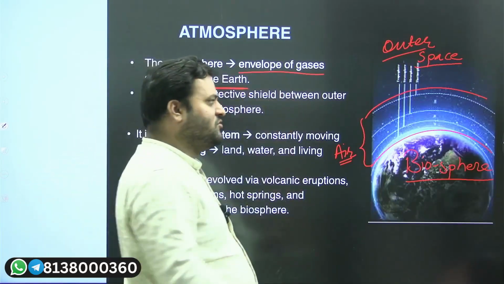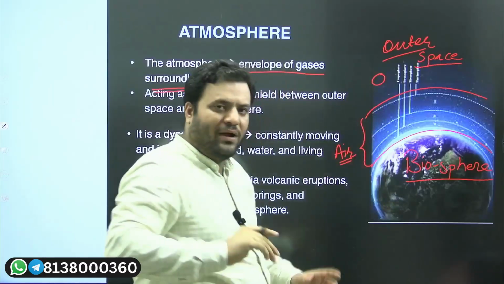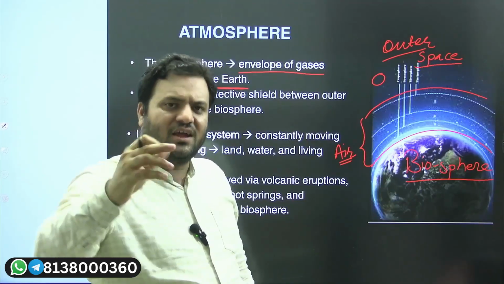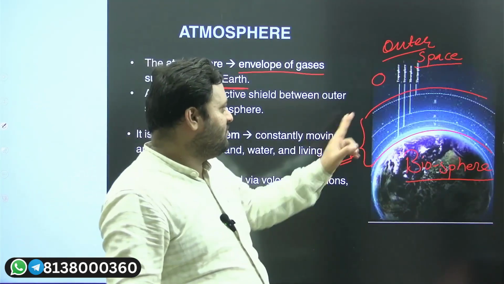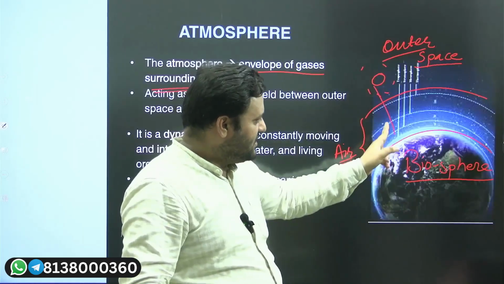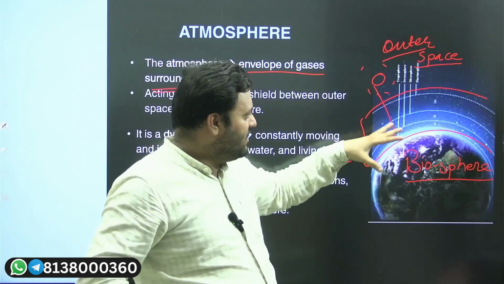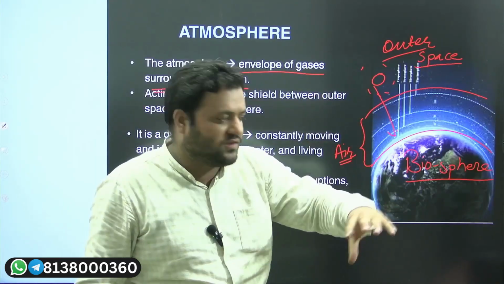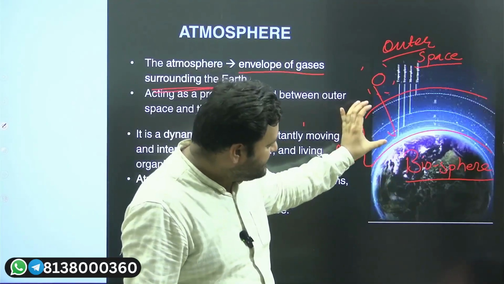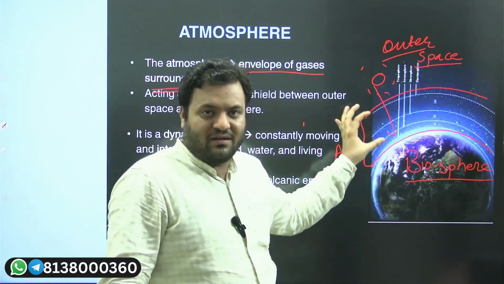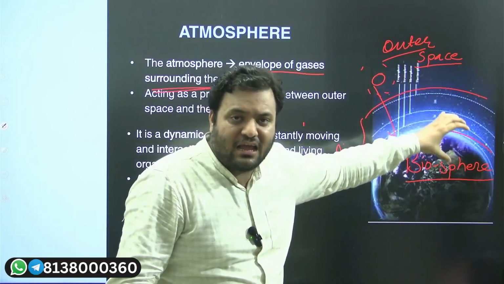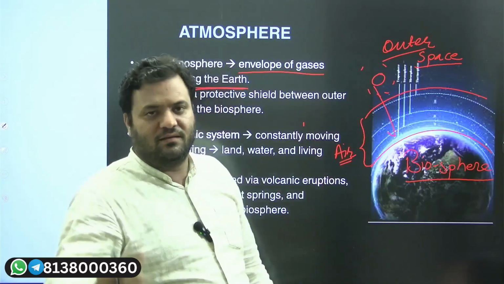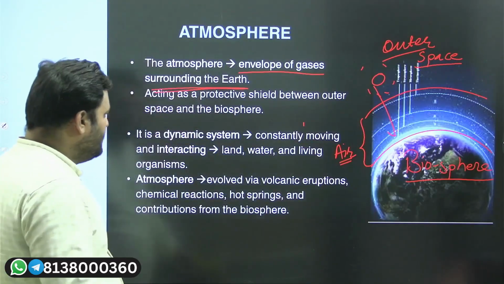We have one outer space threat, that is the meteoroids. You might have seen a shooting star in the sky. You'll get to know the reason for the shooting star. But I would like to say that when a meteoroid is about to arrive on the earth's surface, about to impact the biosphere, it is the air which is protecting us from that. This air is actually acting like a blanket which is protecting us from those celestial bodies, how, we will see later.